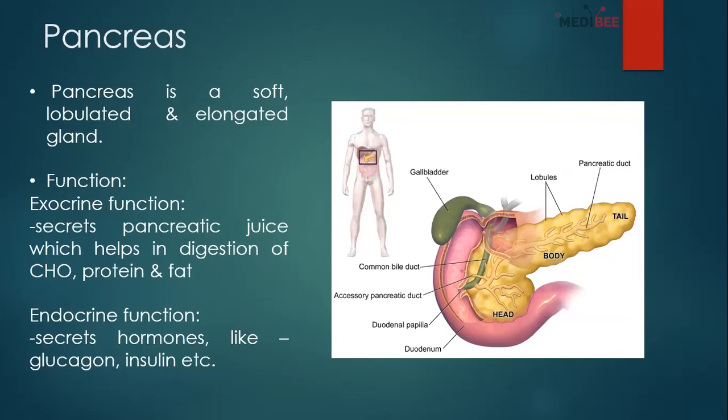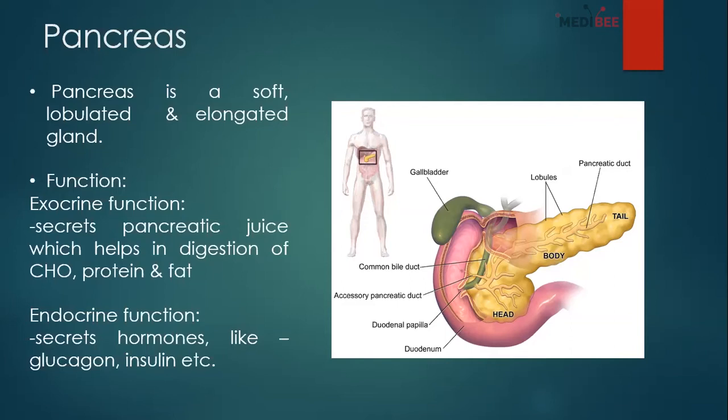And endocrine function, it secretes hormones. There are mainly four types of cells present, which secrete glucagon, insulin, somatostatin and pancreatic polypeptide.